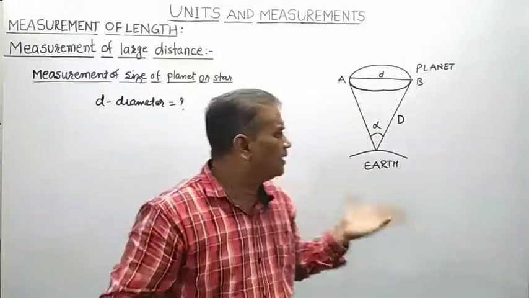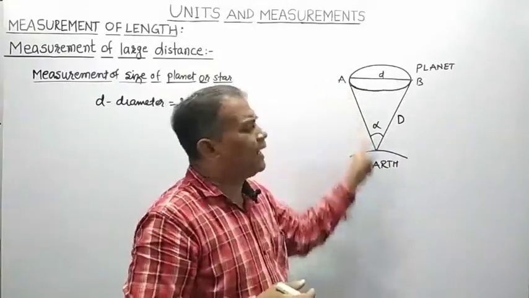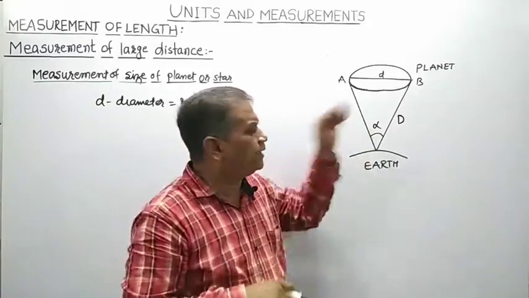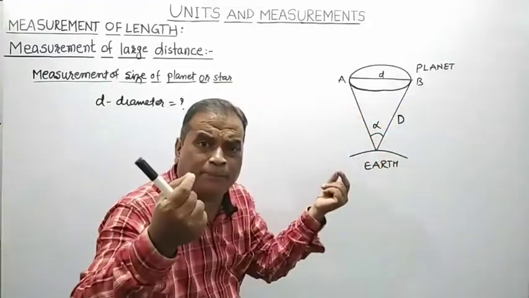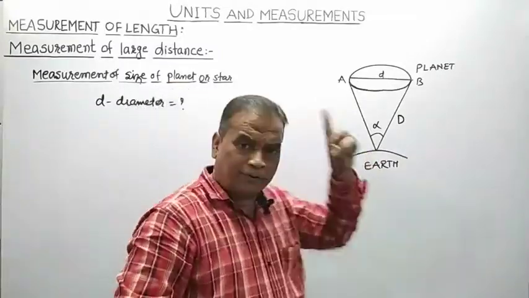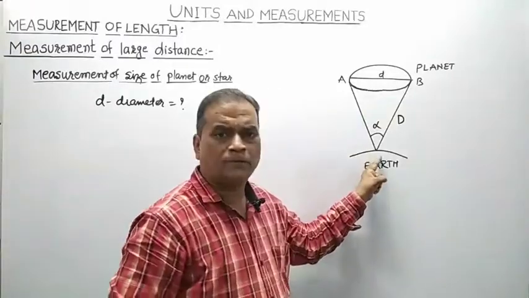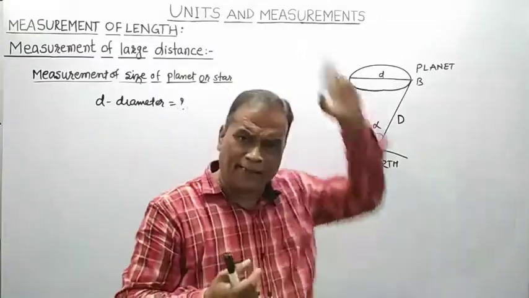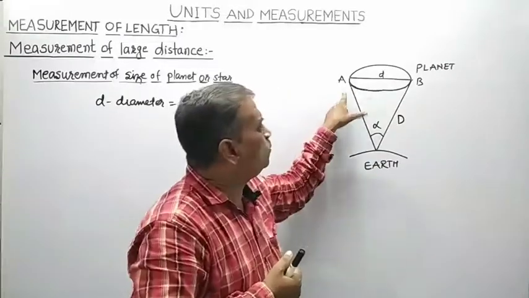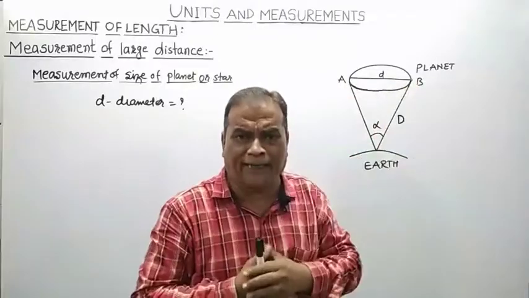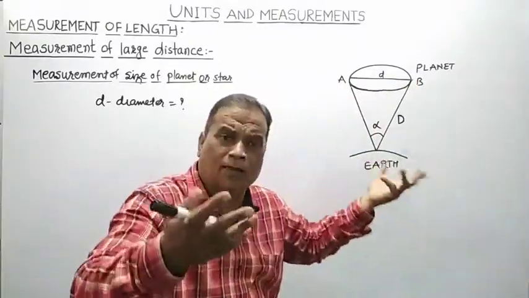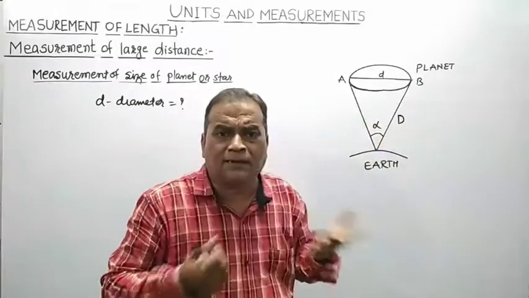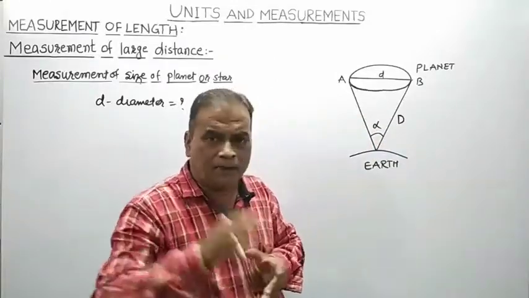Let alpha be the angle made by two directions, along which the two diametrically opposite points A and B of the planet are viewed through a telescope from the same point on the surface of Earth. That angle is alpha, the angle alpha.